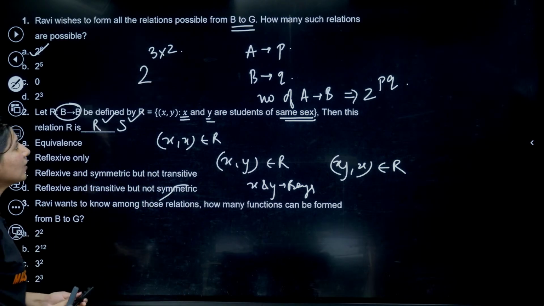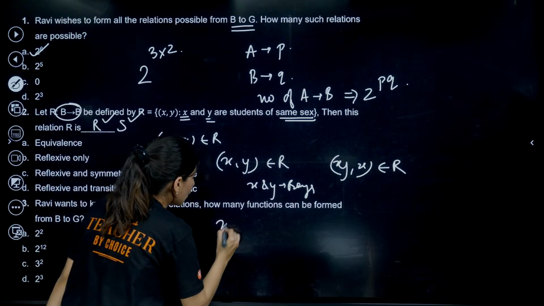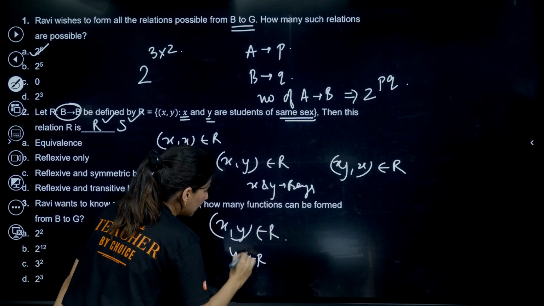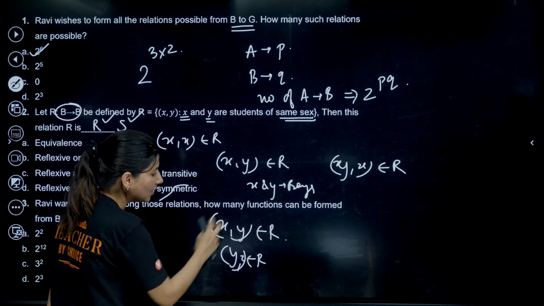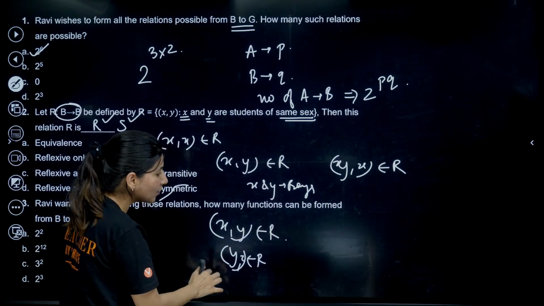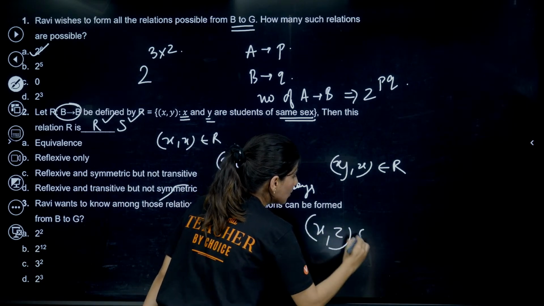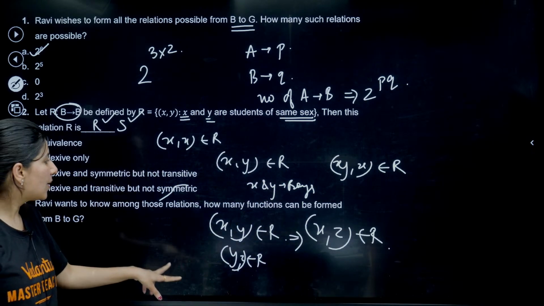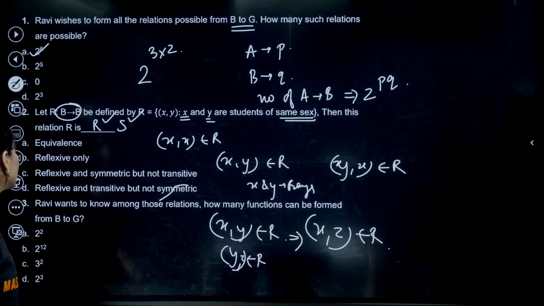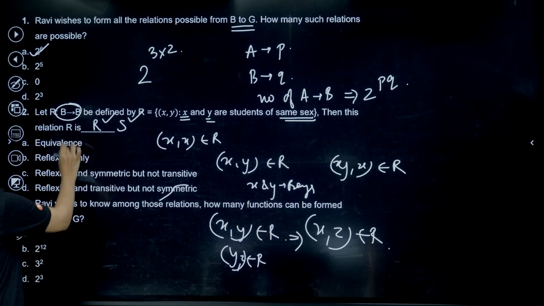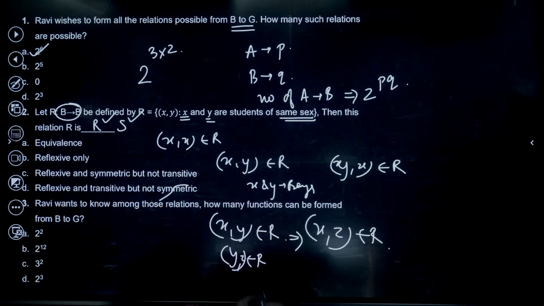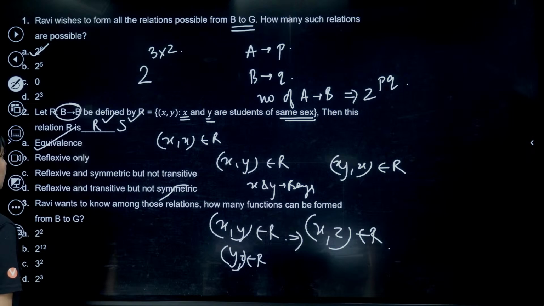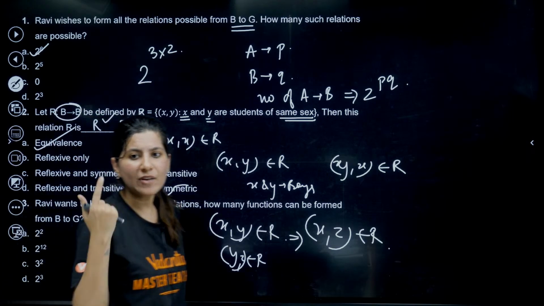Okay. Right, so transitive: (x, y) belongs to R, (y, z) belongs to R. That means x, y and y, z are from the same gender, all 3 are boys. Then (x, z) will also belong to R, because x and z both are boys. So that's why we will say that this is absolutely a transitive relation, so an equivalence relation. Pen drop.